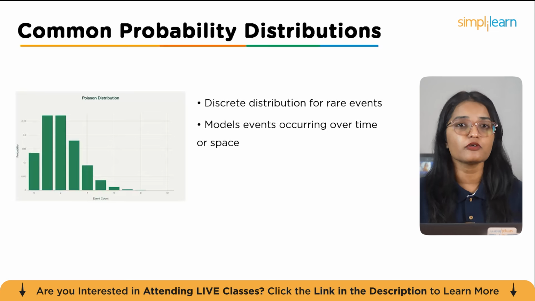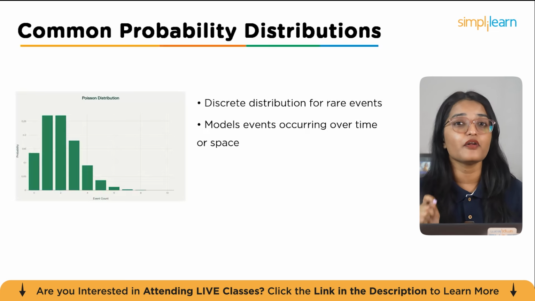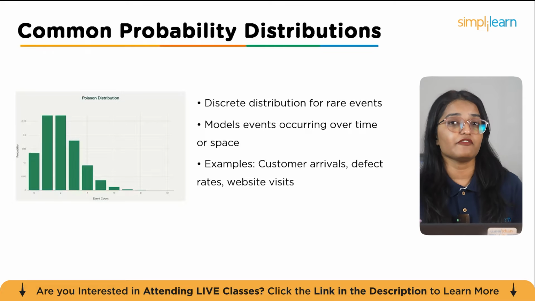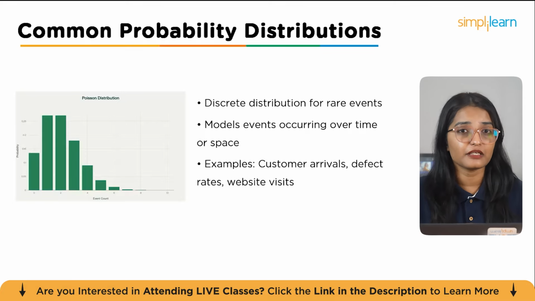The Poisson distribution is a discrete distribution specifically used to model rare events. It's particularly helpful for modeling events that occur independently over a fixed interval of time or space. For example, it predicts how many times an event, like a customer arriving on a website receiving a visit, might happen in a certain period.